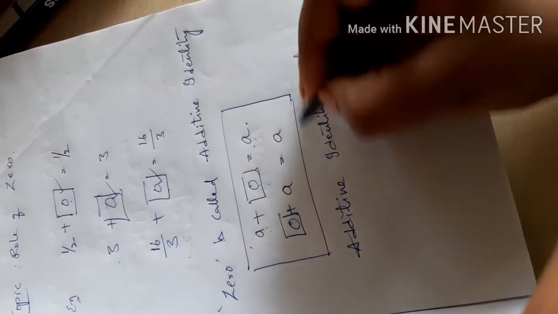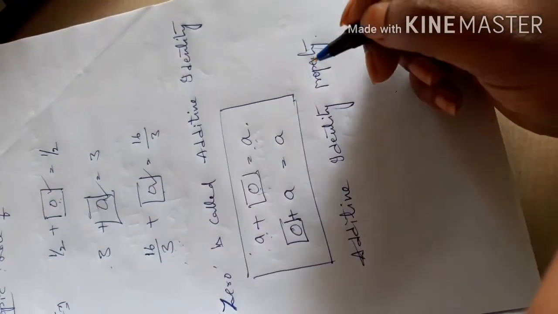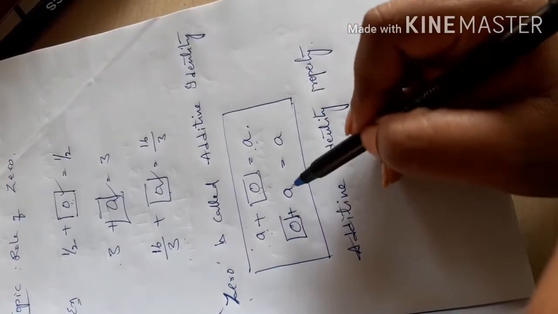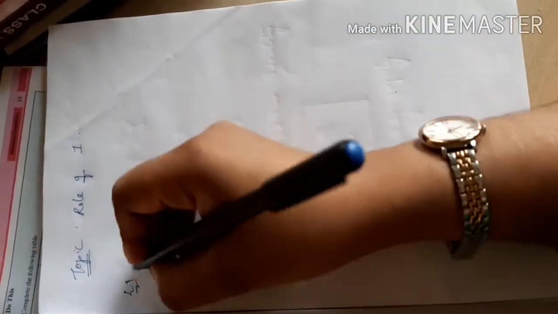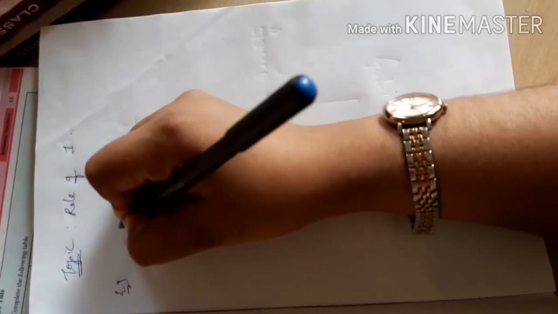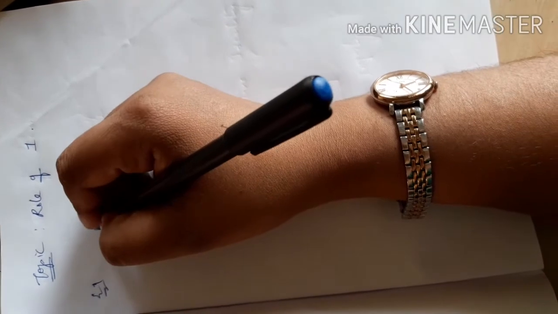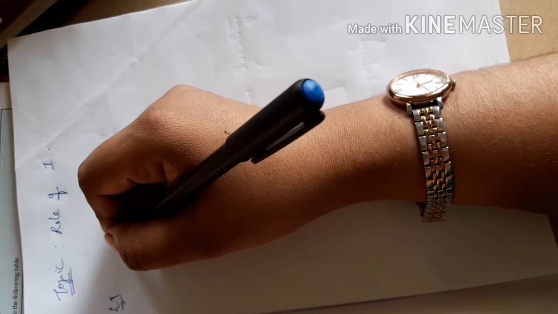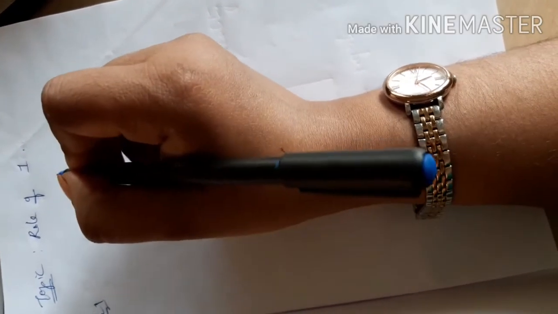Which integer is called additive identity? 0 is called additive identity, and a plus 0 is equal to a, 0 plus a is equal to a is called additive identity property. Clear? The next topic will be role of 1. Now take any example, any rational number. Natural numbers, whole numbers, and integers also come under rational numbers.